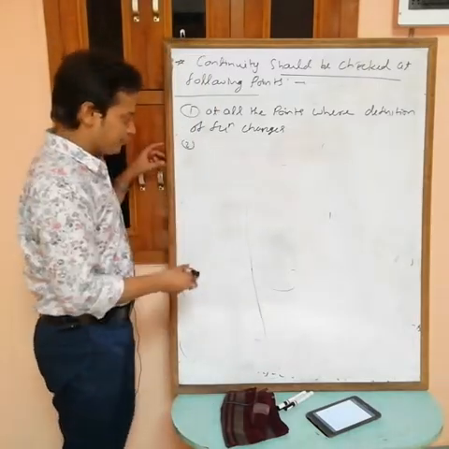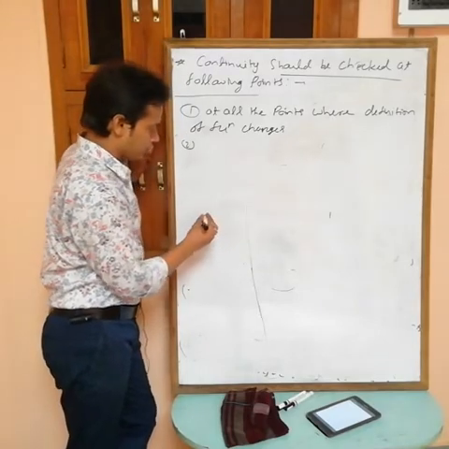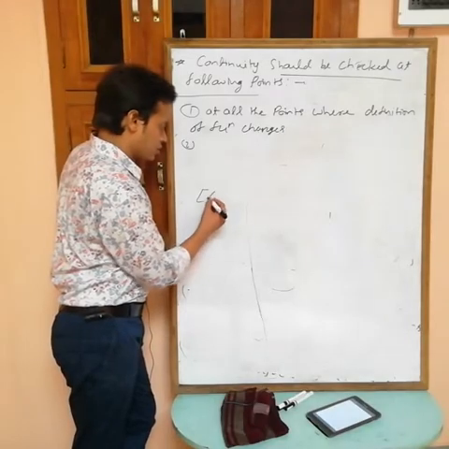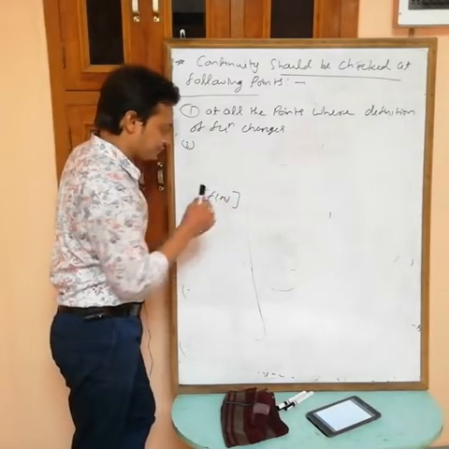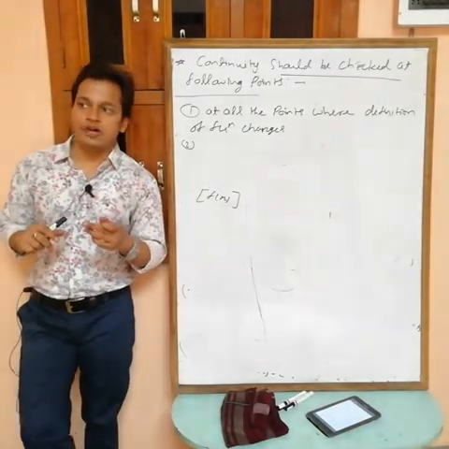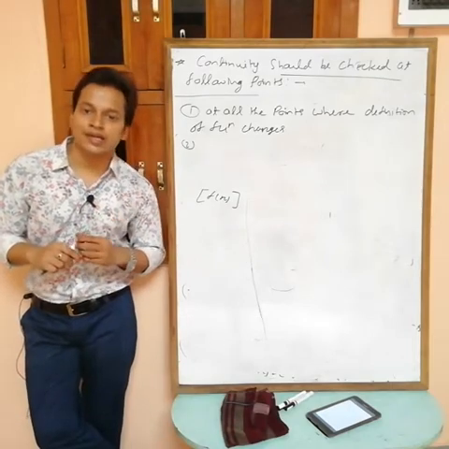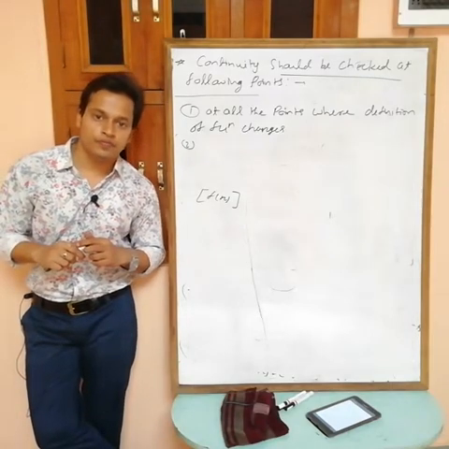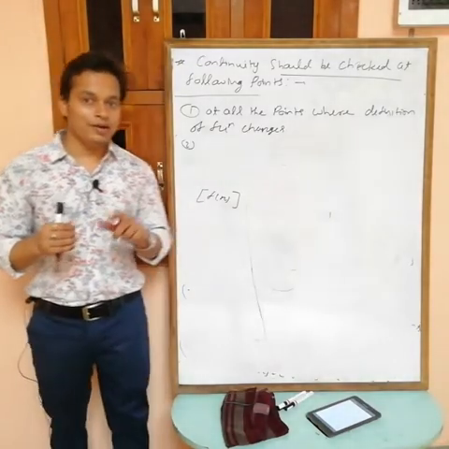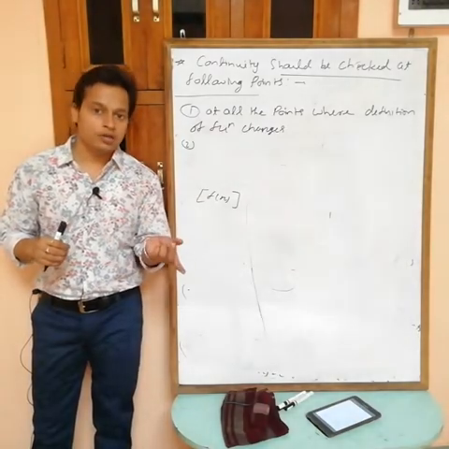Suppose a function is given as the greatest integer of f(x). Now we know that the greatest integer function is discontinuous at every integer point. The limit is not defined at an integer point for the greatest integer. Now if the limit is not defined, then it is also discontinuous.